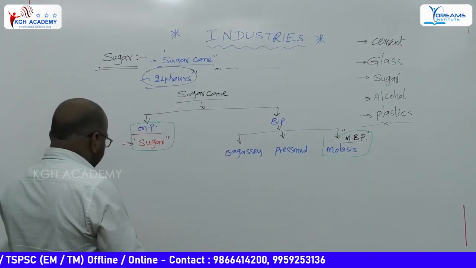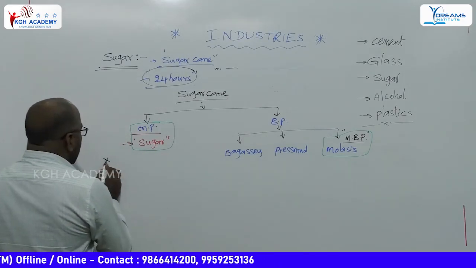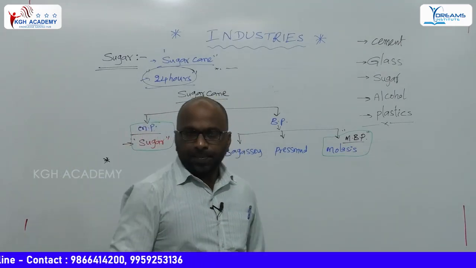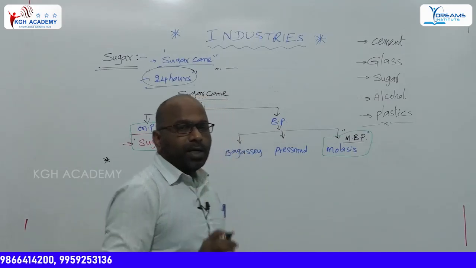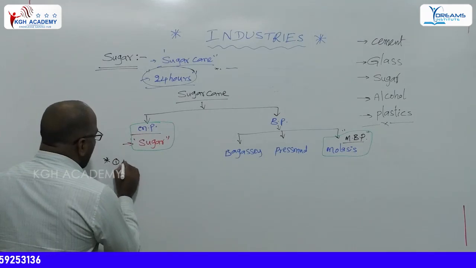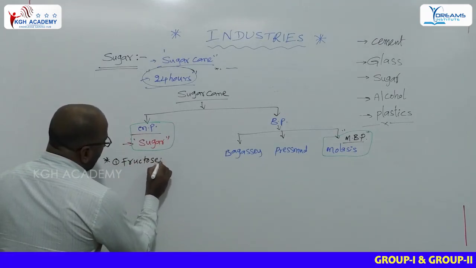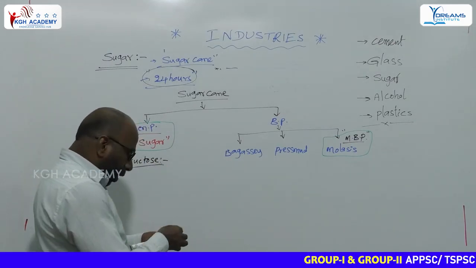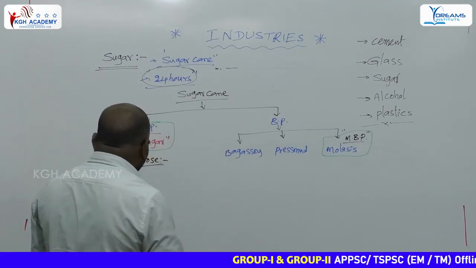In sugar, we know various or different types of sugar forms are there. Among them, we know some important sugar forms. In that, one is fructose. It is one of the forms of sugar.